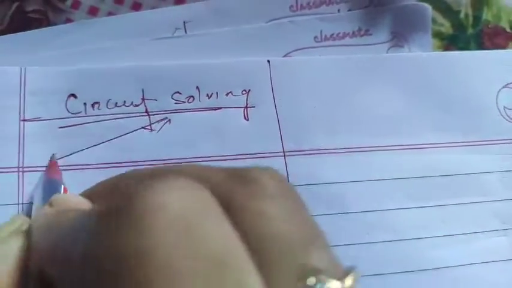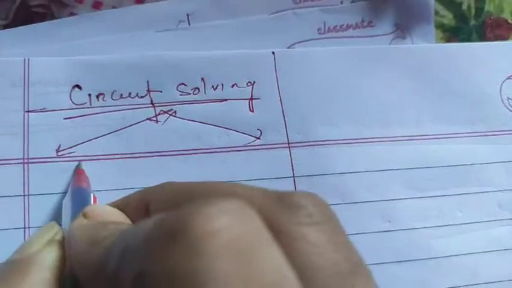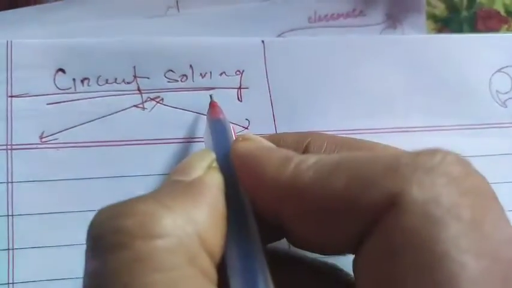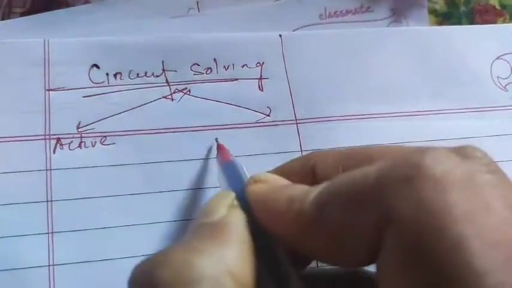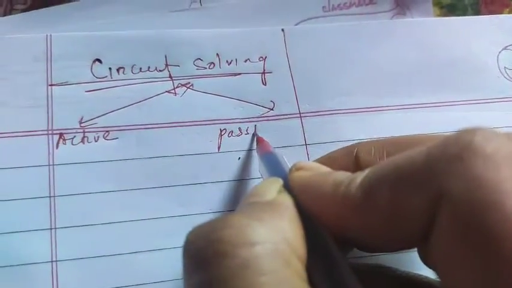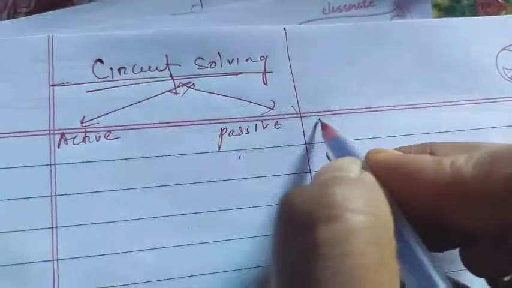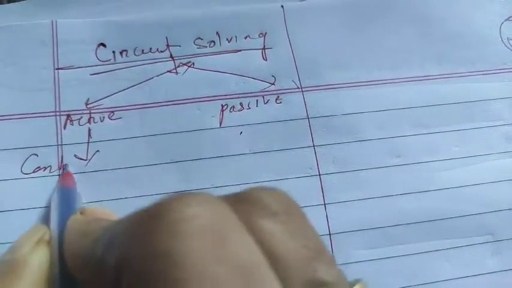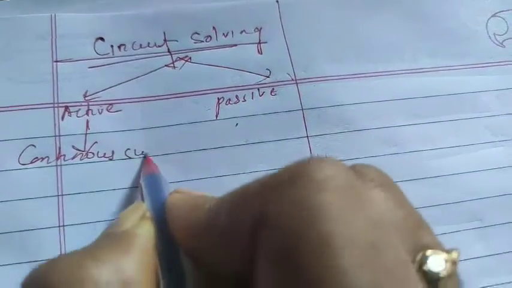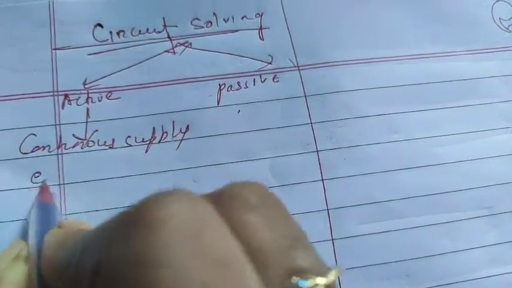How can I solve the circuit, students? Circuit solving has two processes. But for circuit solving, you have to know the elements. One is an active element, another is a passive element. What is an active element, student? It continuously supplies energy to the circuit.